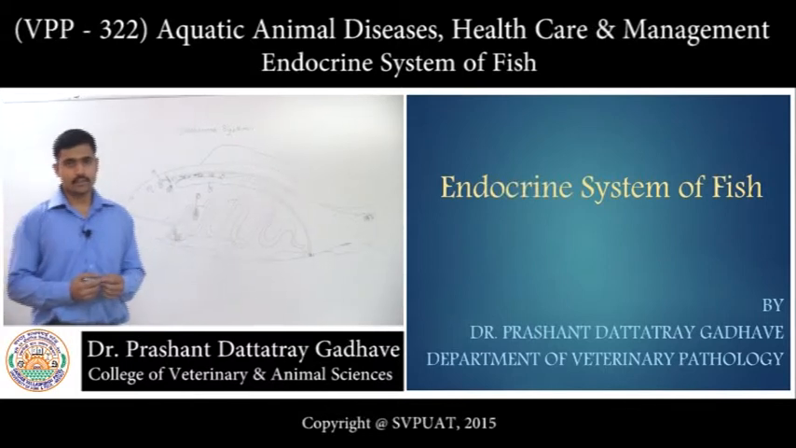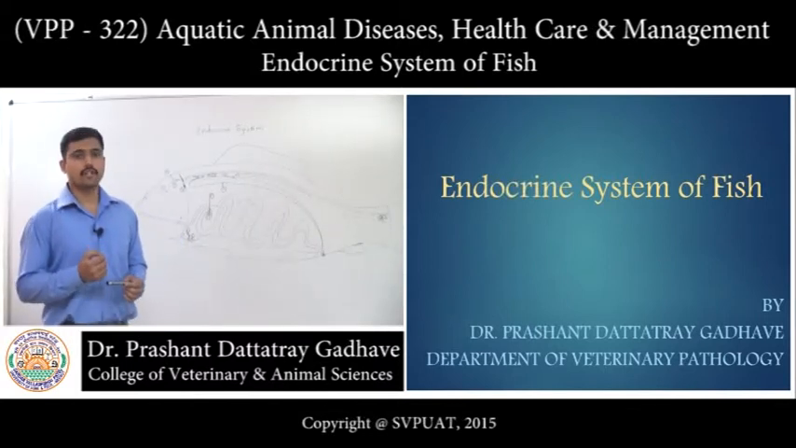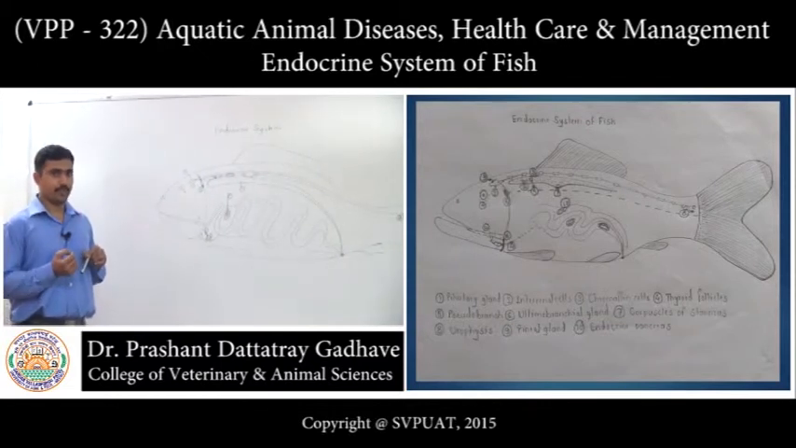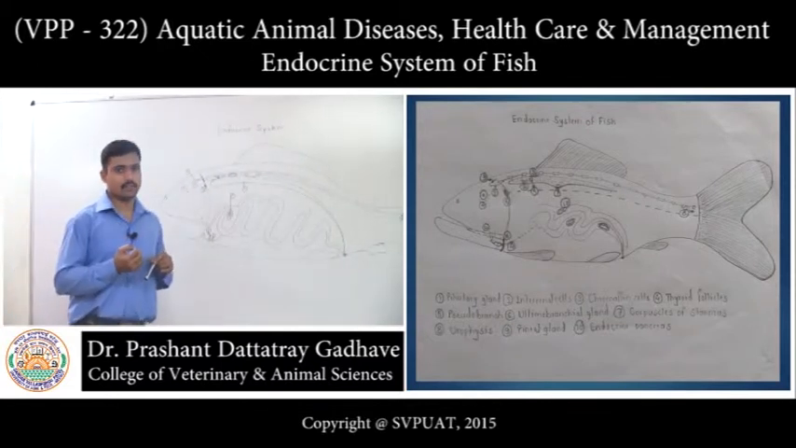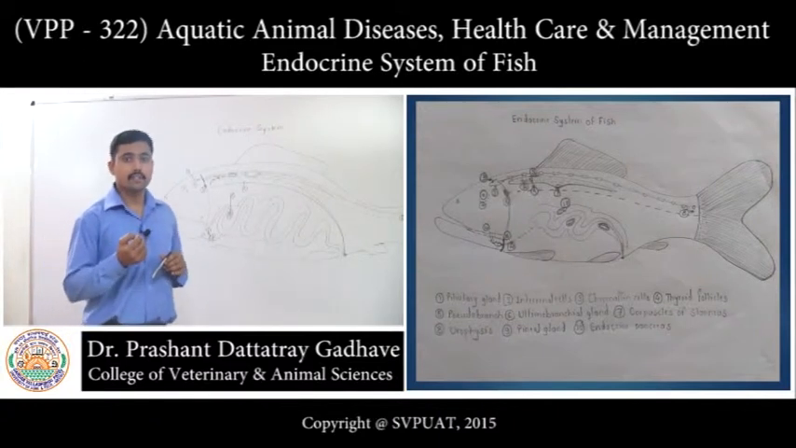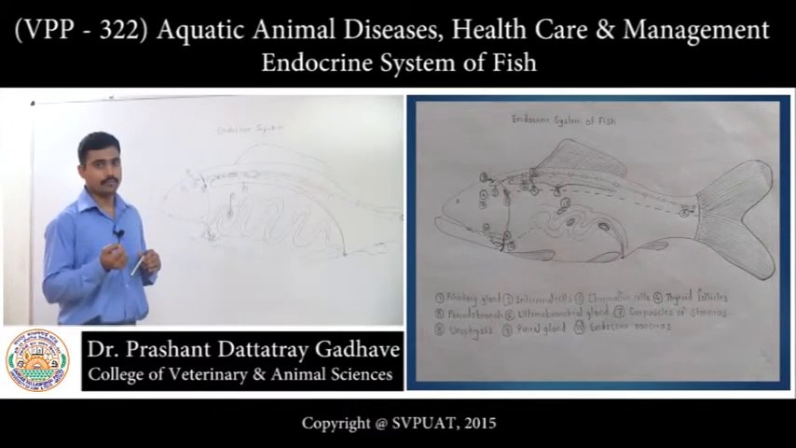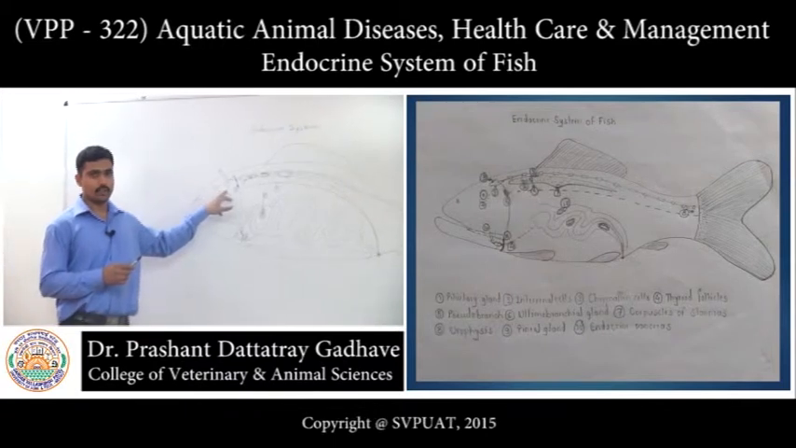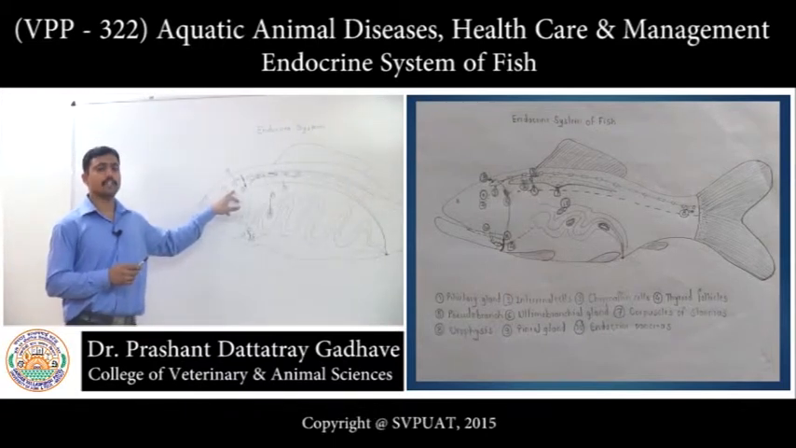Good afternoon, students. Today we are going to study the endocrine system of fin fish. Now, what are endocrine glands? Endocrine glands are the glands which secrete the content directly into the blood. Now, let us begin with the first and one of the most important endocrine glands, that is pituitary.